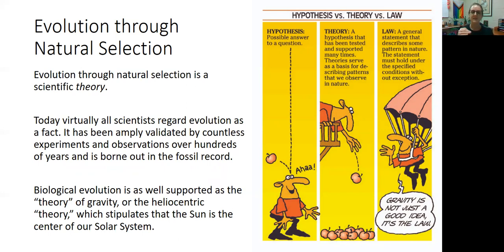Theories are hypotheses that have been tested over and over and over again and proven correct over and over again, right? So evolution through natural selection is a scientific theory, just like gravity is a scientific theory, just like the sun being at the center of the solar system is a scientific theory, right? They are pretty much known facts. They've been tested over and over again and proven correct.